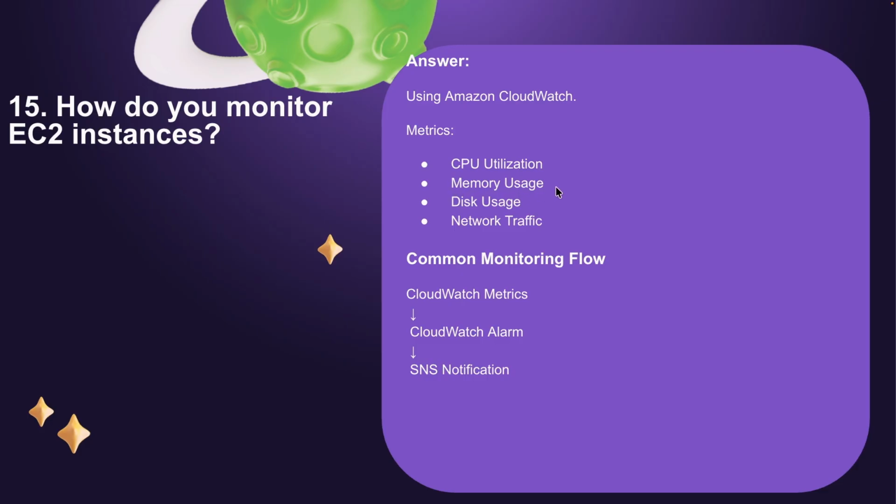The name will be like AWS CloudWatch agent. So that part we have to install, then only we can get this memory utilization and disk utilization. Okay. So common monitoring flow will be like CloudWatch metrics, and based on the metrics we can configure alarm, and on top of that we can set some SNS notification.